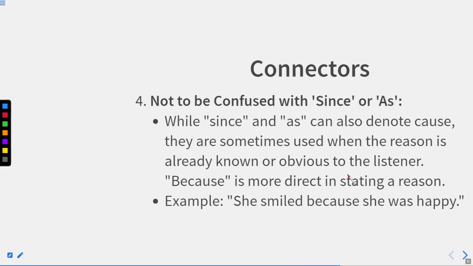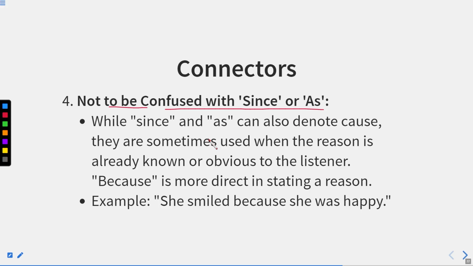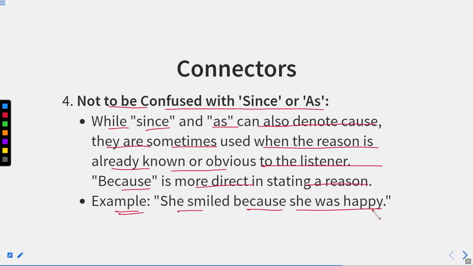Now let us move to the next one. Not to be confused with since or as. While since and as can also denote cause, they are sometimes used when the reason is already known or obvious to the listener. Because is more direct in stating a reason. For example, she smiled because she was happy.